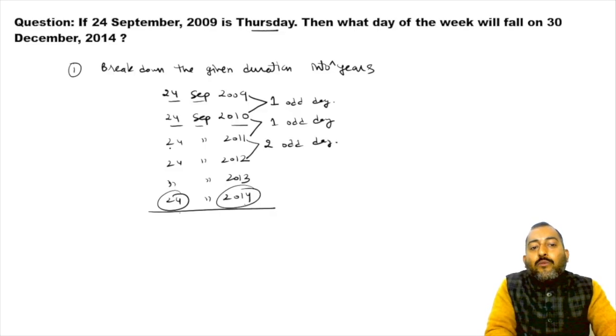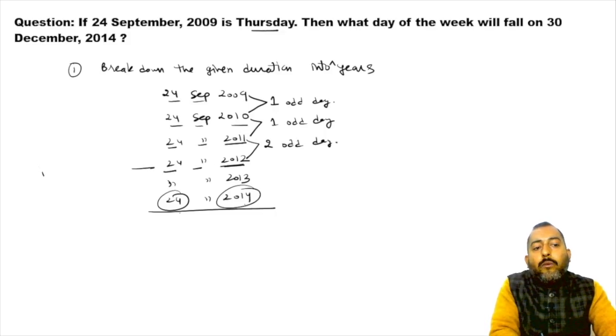Why? Because from 24 September 2011 till 24 September 2012, we are including Feb of 2012.